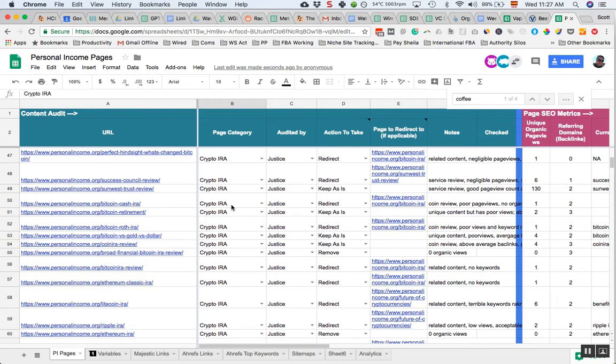And then the other thing we like to do with keyword research is get every keyword in our niche. So every crypto keyword we'll get. So hopefully that clears that up.